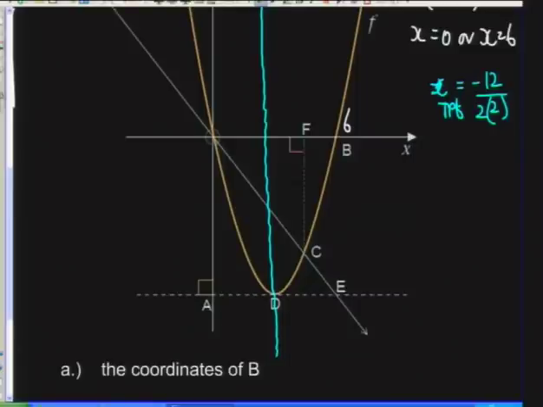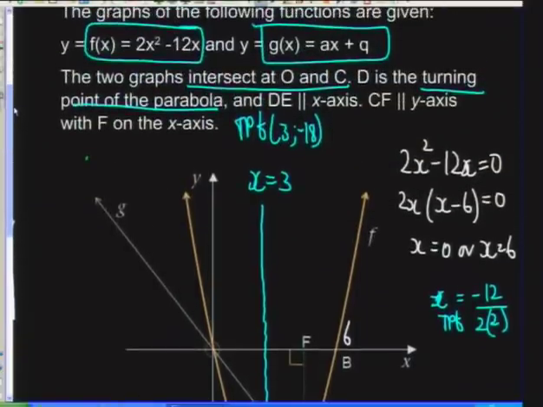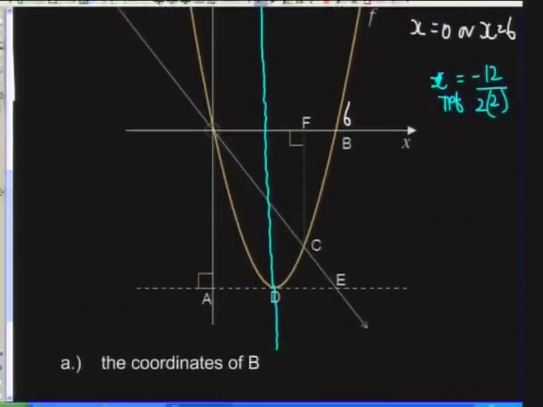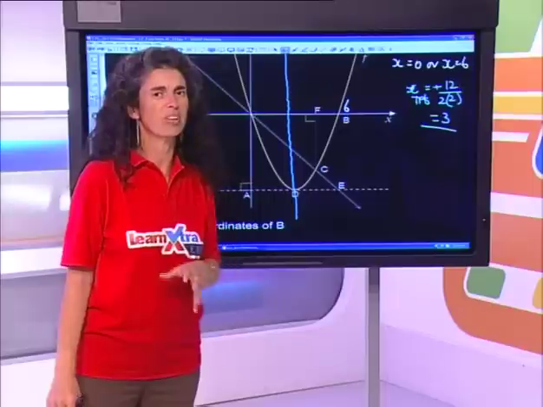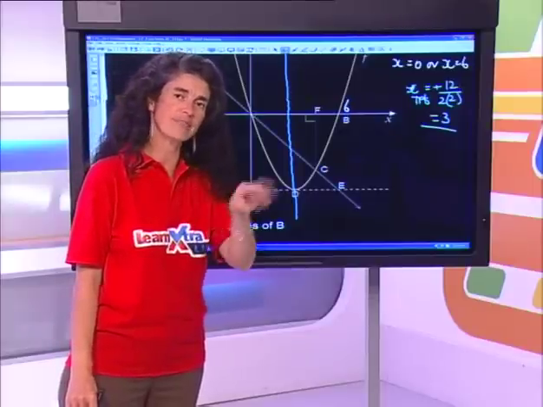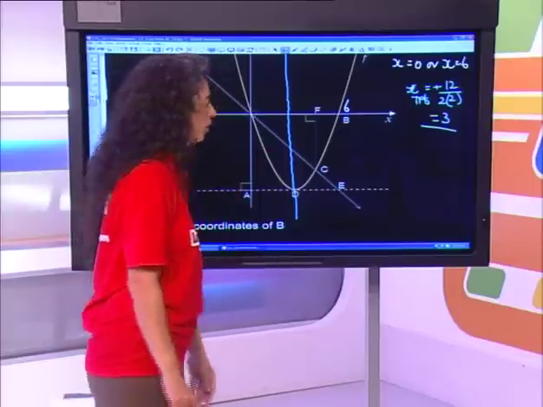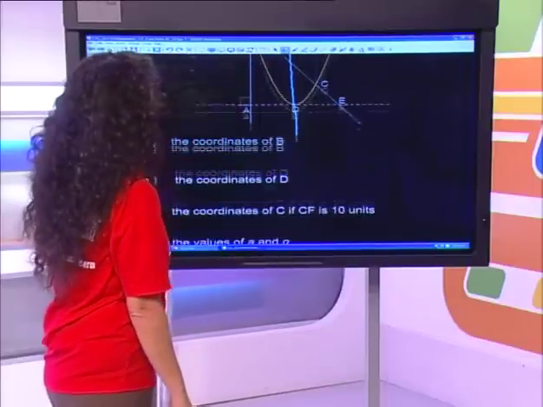Let's just go back up here. What was the function? Yeah, minus 12. So it's actually plus 12 because it's minus b. So it's 12 divided by 4, which gives you 3. So that would be your formula. There's also a formula for the y value, but we really don't need that because you can take that x value and substitute directly into your function. Okay, so that's the turning point.